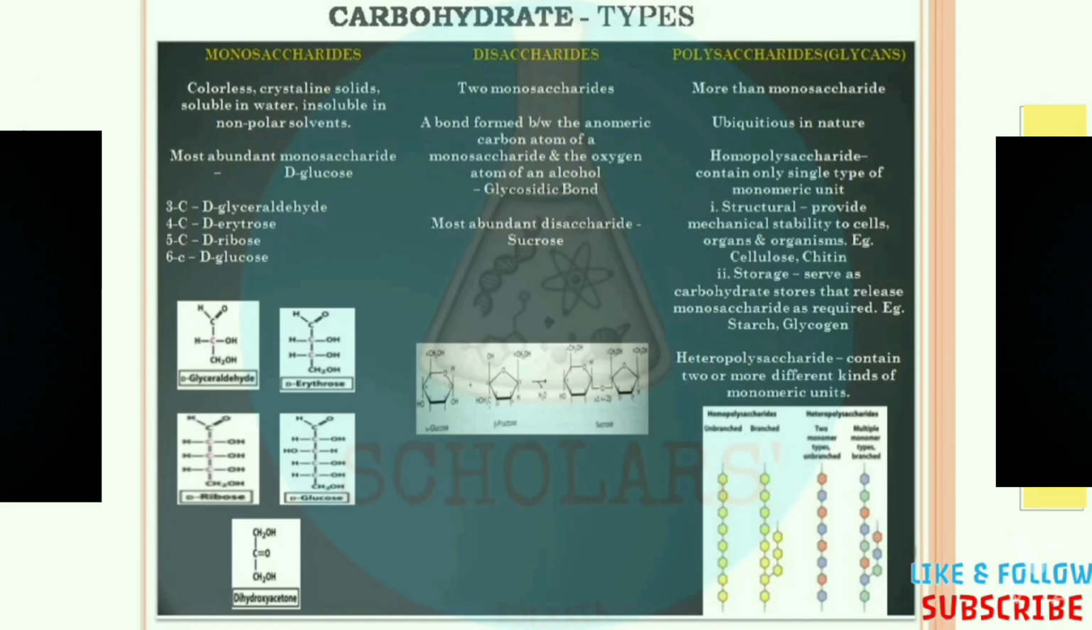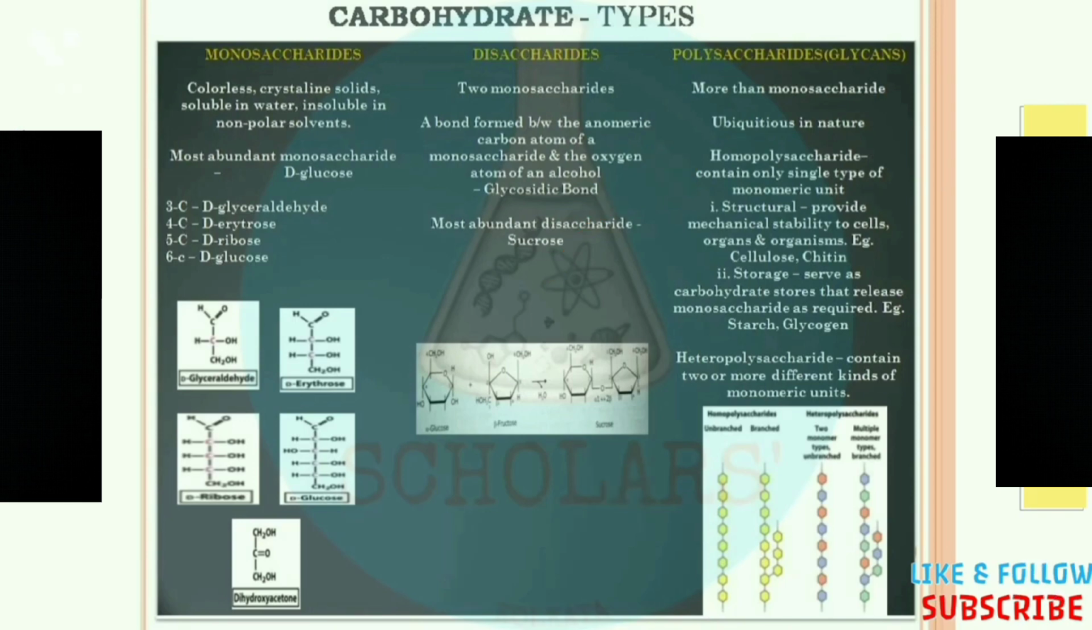Now, these polysaccharides have two major types that are called the homopolysaccharide and the heteropolysaccharide. So the homopolysaccharides are the polysaccharides that have only a single type of monomeric unit. In the picture, you can see all the yellow units. That means if the unit is glucose, then all the units will be glucose. Okay. So these homopolysaccharides are structurally of two types that are called branched and unbranched, as you can see in the picture.